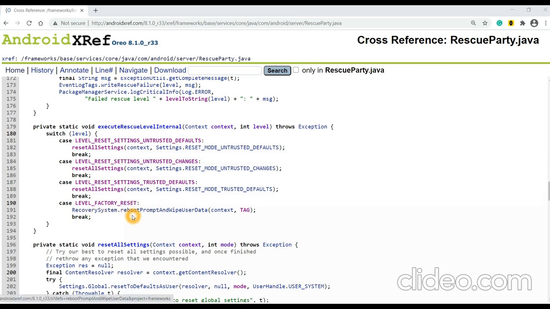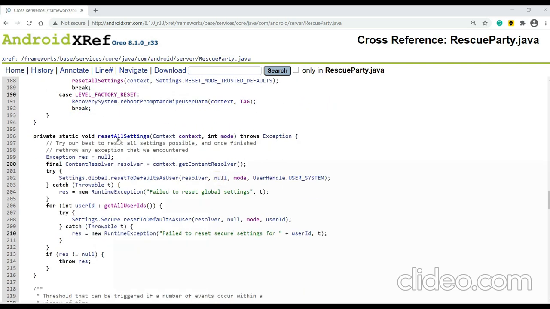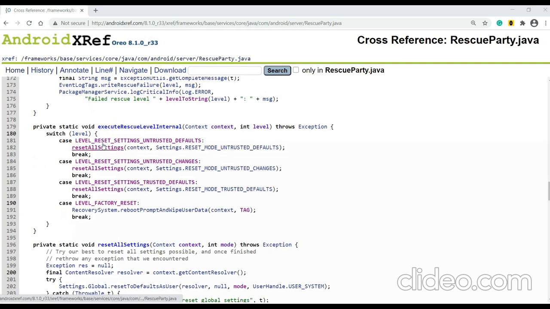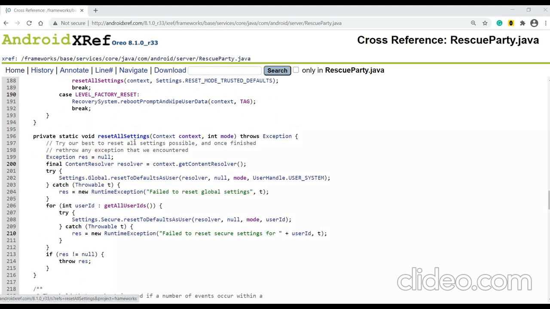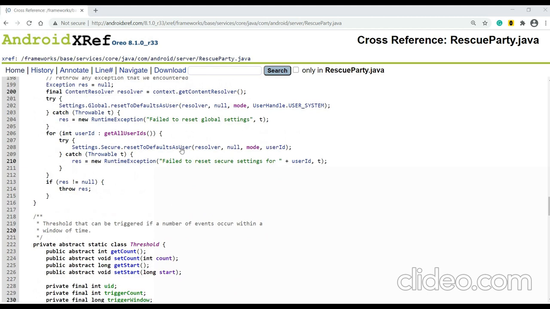So when factory reset is entered, it will prompt a reboot to wipe all the user data. So we reset all settings. Here we are calling reset all settings from each level, right? When we call that, the pointer will land in this particular function. It's getting a content resolver and resetting all the settings to the default user. That means it is equivalent to all the settings you were seeing when you purchased your phone as a fresh new device. So all the data will be lost and the default user data will be there.